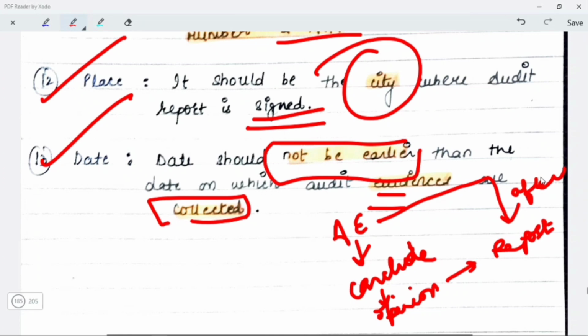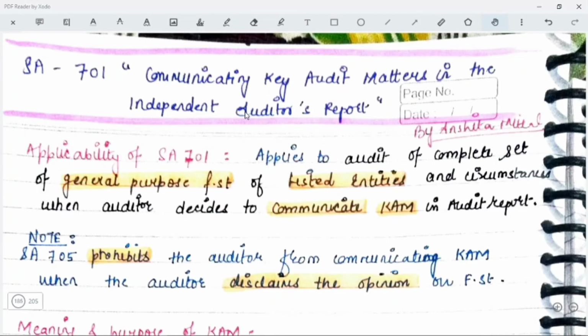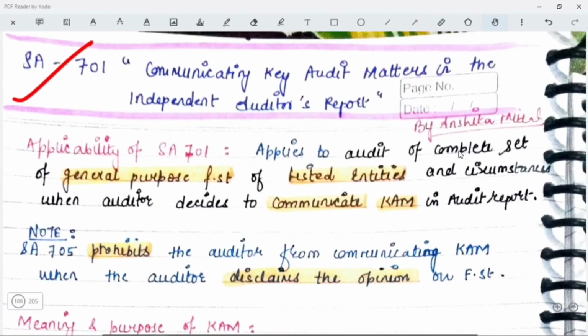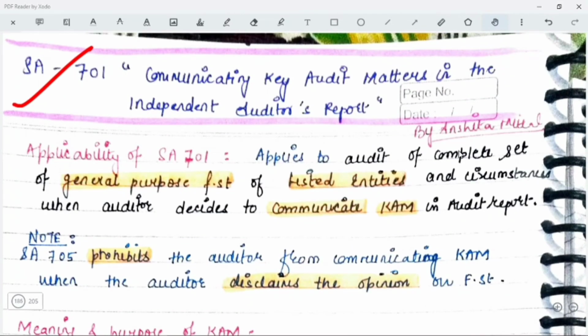Let's move on to the next standard, that is SA 701. SA 701, communicating the key audit matters in the independent auditor's report. So when is this standard applicable? So this standard applies to audit of complete set of general purpose financial statements of listed entities and the circumstances when the auditor decides to communicate the key audit matters in the audit report. Only then this standard is applicable.